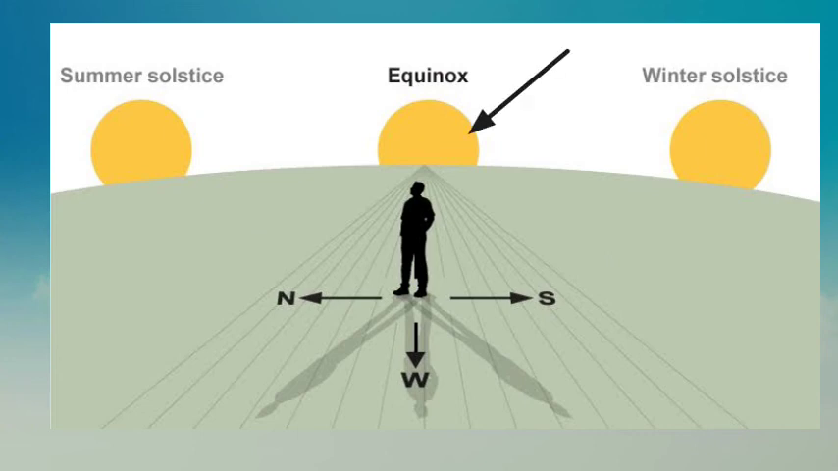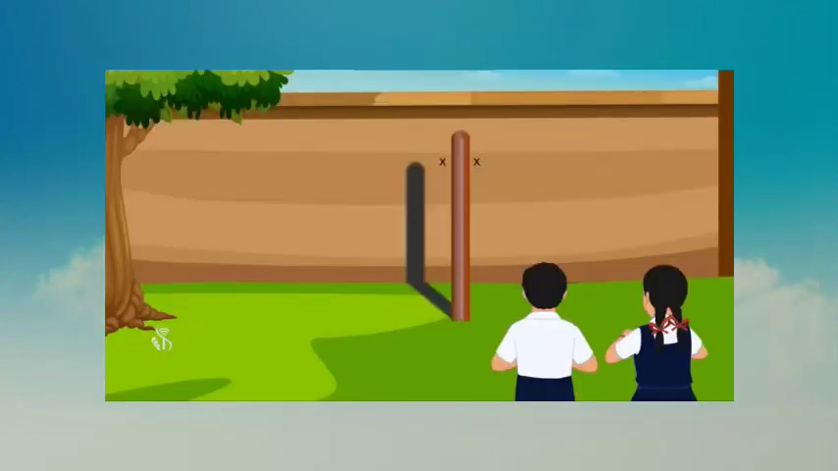Basically, the position of the sun does not change. Our earth's axis is inclined. When we look from the earth, we see that the position of the sun has changed. So, in our activity, the position of the shadow you will get after the observation will also change constantly.